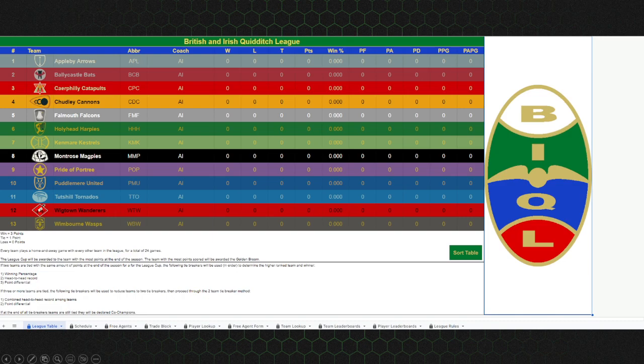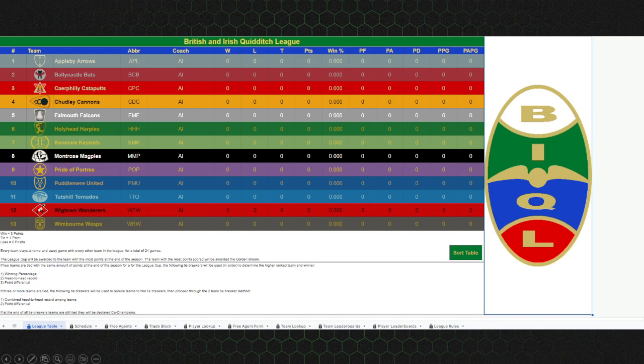Team and player leaderboards. These are just a list of, like in the team leaderboards, for example, we have the salary cap tracker, so we can see every team, their salary total, how much they're using, how close they're getting to the cap. We can see which team is scoring the most. We can keep track of the golden broom that we talked about in the last one, where the team who's scoring the most points. You can also keep track of the league table in this one for the cup. You can see which team is scoring the most on average. All sorts of things. You can even see the attendance averages for teams.